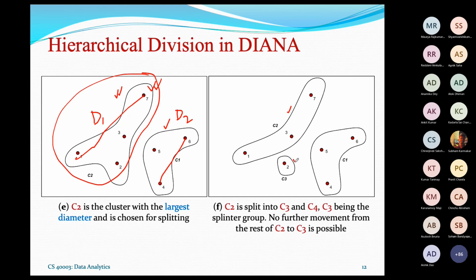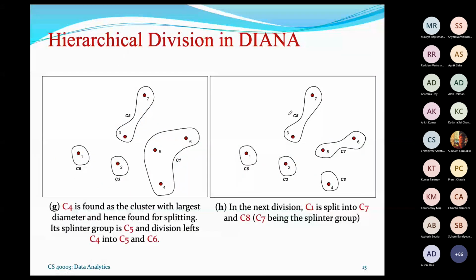So, for example, this cluster is again considered for splitting because it is the largest one. It gives C5 and C6. Then again another becomes the largest one, so it is split into this one and this one, and we can continue this way. As the top-down approach proceeds, we will come to the smallest clusters. And then there will obviously be a stopping criterion, which we shall discuss in a different discussion.